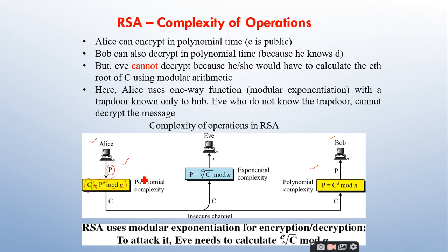But as I told in the previous discussion, we are going to end up in polynomial complexity. In general, it is exponential in nature, but it can be reduced to polynomial time complexity by using which algorithm? Fast exponentiation, sir. Fast exponentiation algorithm.